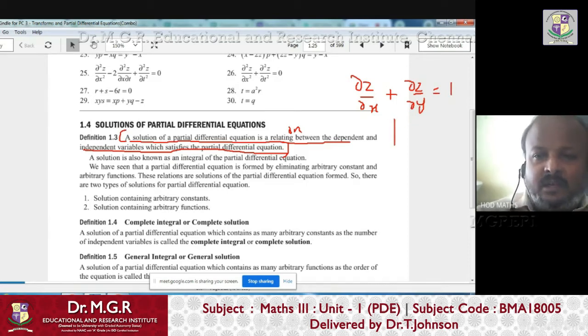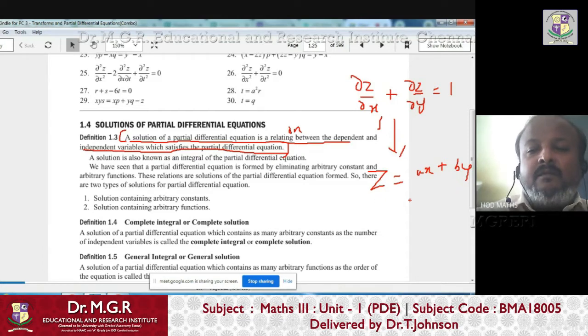Suppose when we solve this, solving means you have to integrate this and do something. And finally we get an equation like this: z equals some function of a and b, suppose like ax plus by. I'm just writing, I'm not solving. Suppose you solve this PDE by doing some integration and finally you get this relation. Then we call this a solution, provided it relates the dependent variable, that is z, with the independent variables x and y.